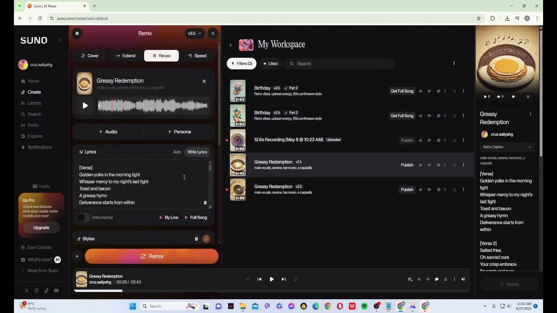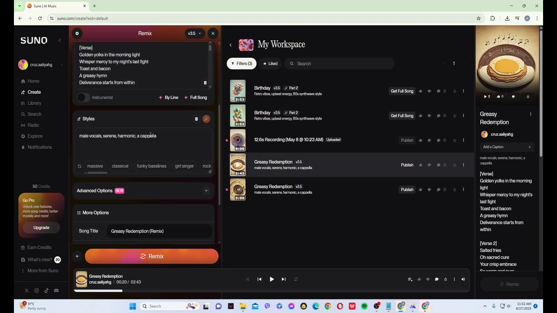For here, this will allow you to keep your lyrics, but if you scroll down under the styles, you can go and change the genre from this song. Now let's first hear it.